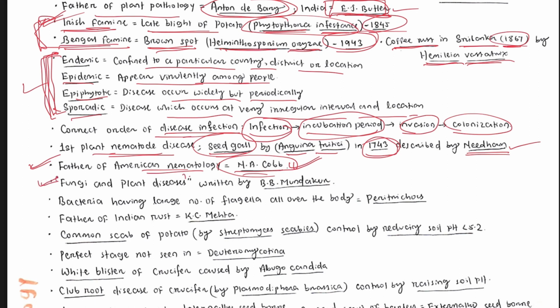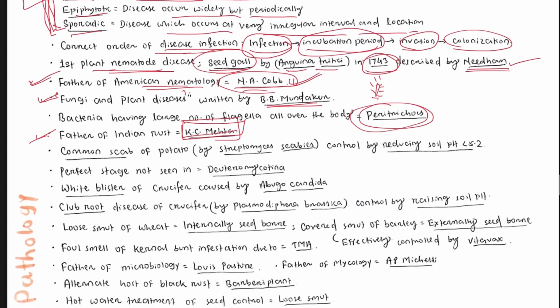Fungi and Plant Disease. This is a book, Fungi and Plant Disease. It was written by B.B. Mundkur. Bacteria having a large number of flagella all over the body. If a bacterium has flagella all over the body, then it is known as peritrichous. Okay. Father of Indian rust, K.C. Mehta. K.C. Mehta is known as father of Indian rust.